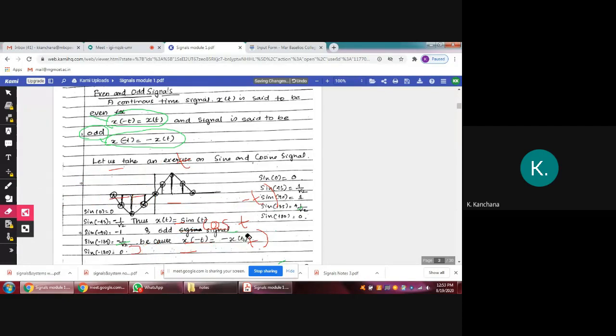So the cos wave is an even signal, and the sine wave is an odd signal. Are you clear?